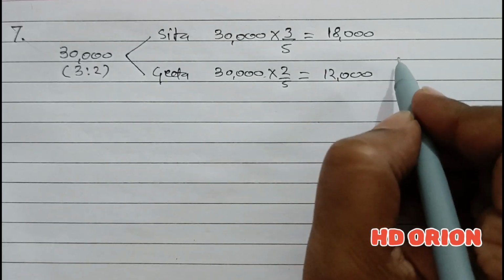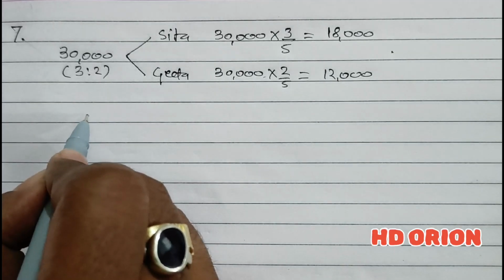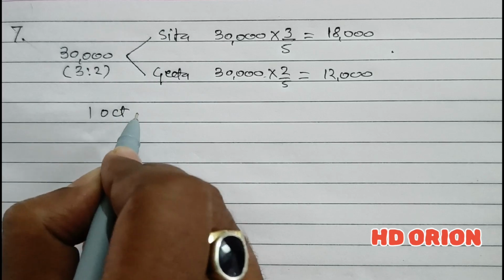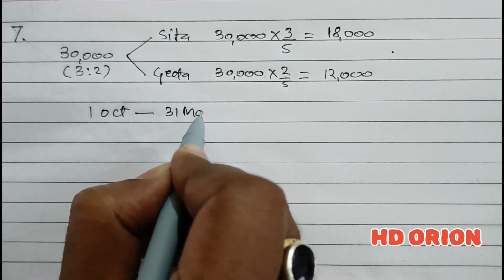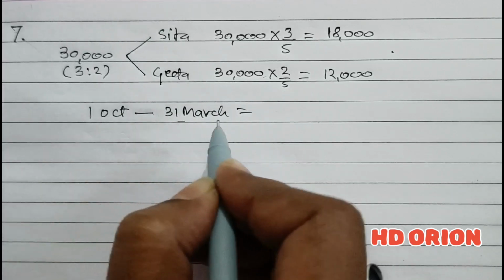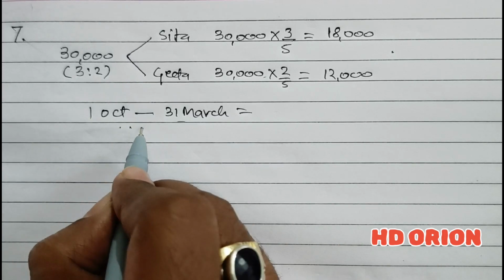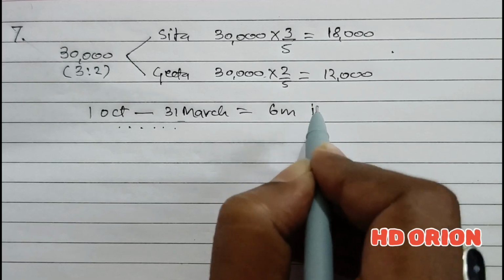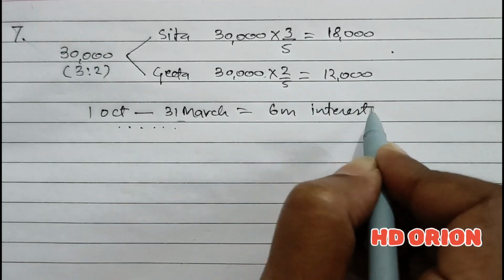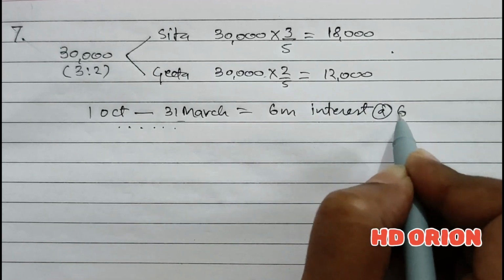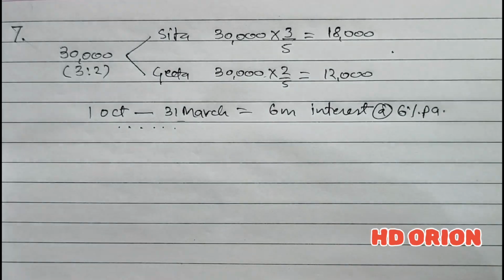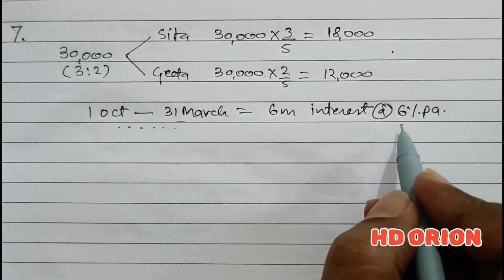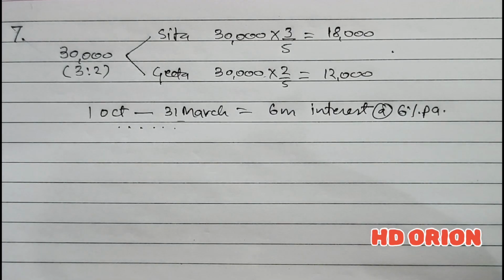And these loans are provided on 1st October. From 1st October to 31st of March, how many months are here? October, November, December, January, February, March. So 6 months interest is to be provided at the rate of 6% per annum because nothing has been stated in the partnership deed. So provisions of the Act suggest 6% interest per annum.